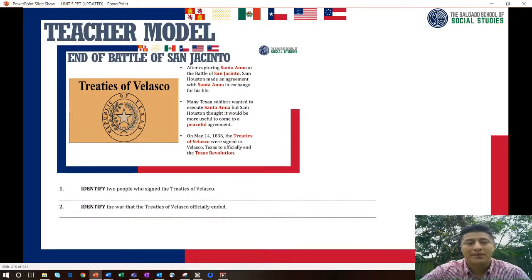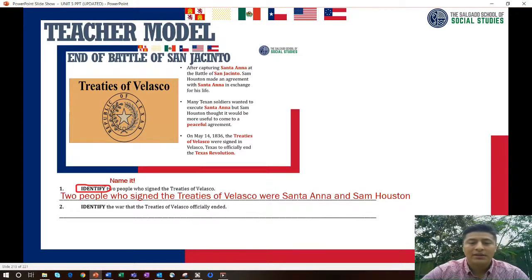Alright, now, you're going to use the notes that you just wrote down to answer question 1 and 2. Identify the 2 people who signed the Treaties of Velasco, and identify the war that the Treaties of Velasco officially ended. So this is a teacher model, so I'm just going to go ahead and show you. Identify equals name it, remember. The 2 people who signed the Treaties of Velasco were Santa Anna and Sam Houston.